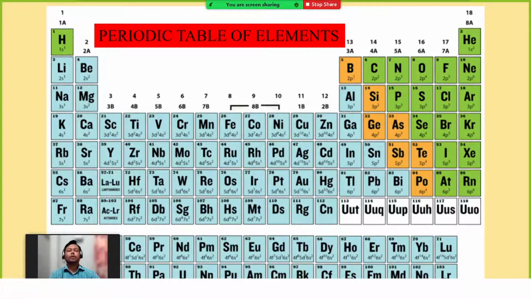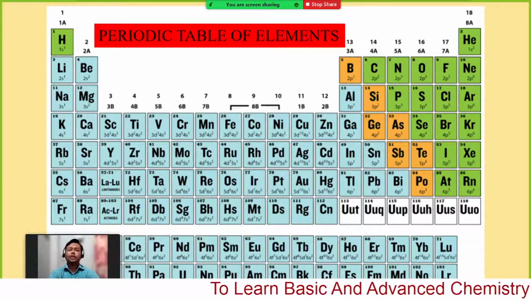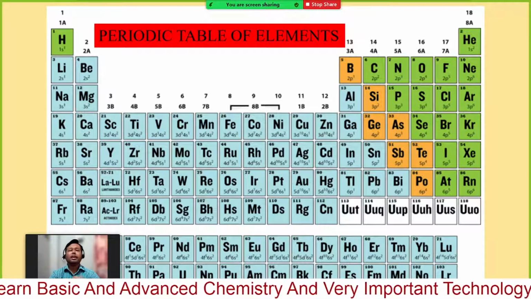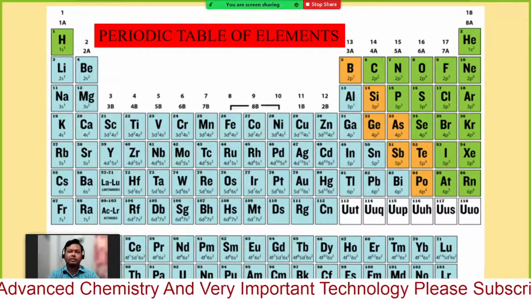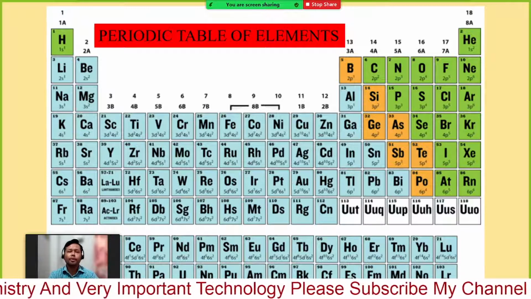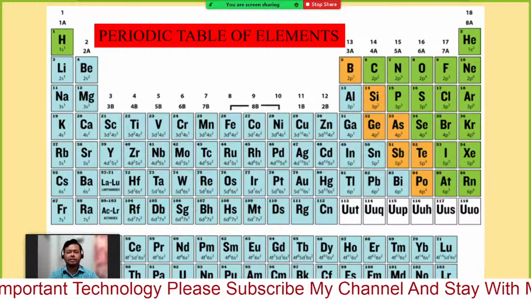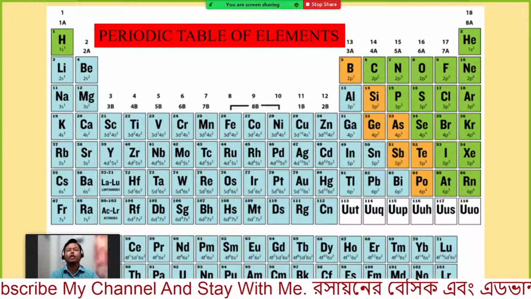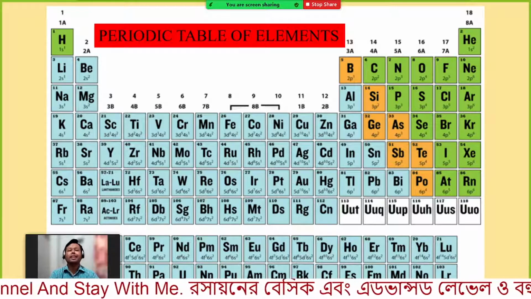So today we are going to learn, very simply, about the periodic table or periodic properties of the elements, and then we will go to the semiconducting materials that we have to learn. So first of all, what is the periodic table? The periodic table is an arrangement of elements, we know, but how do we arrange them? The arrangement is not whimsical or random. It has some specific arrangement rules.